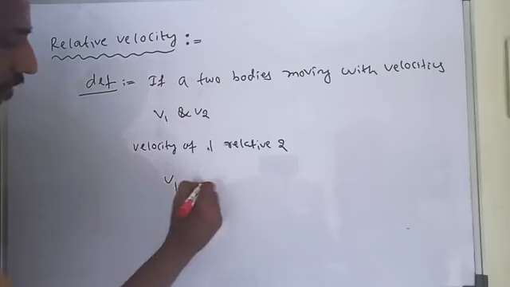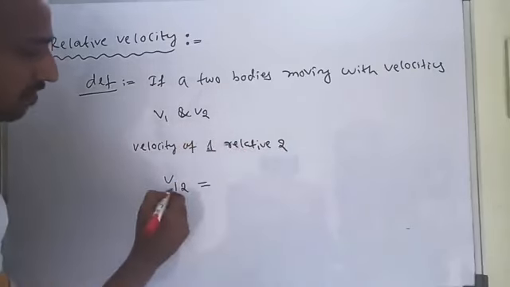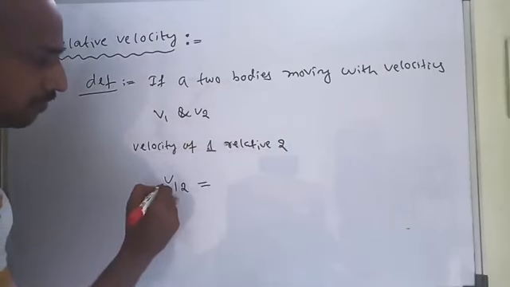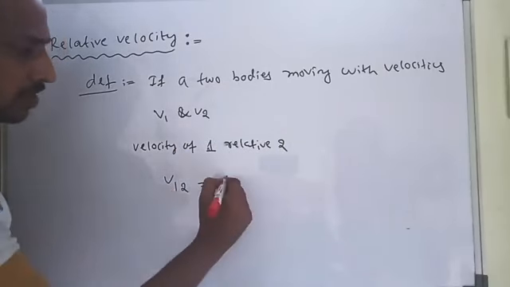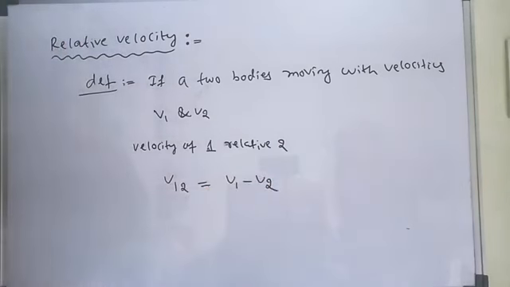Velocity of 1 relative to 2 means the velocity of the first body with respect to the second body. That we write as v1 minus v2.